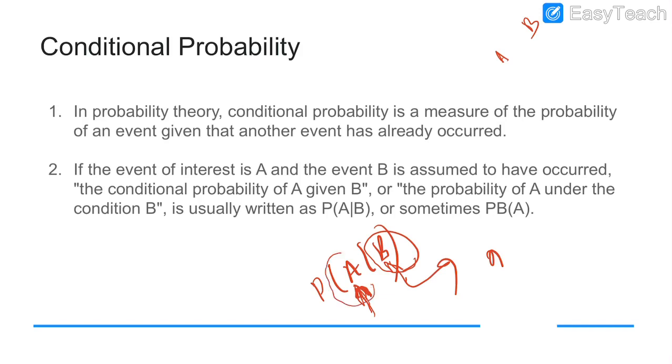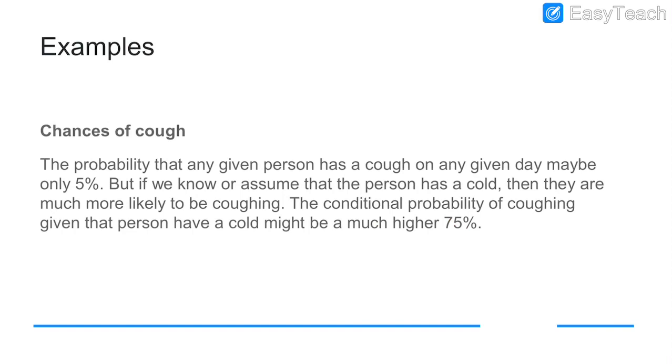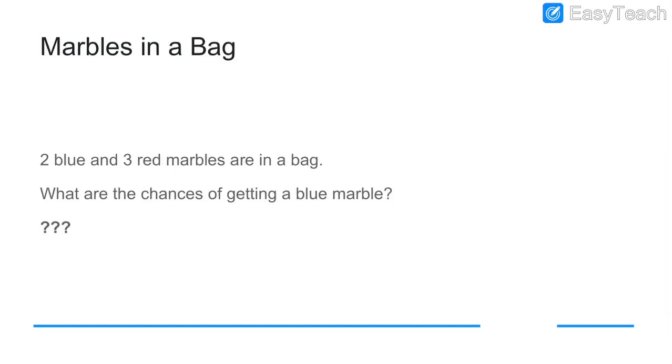Whenever we find the probability of a particular element, we consider the assumption of another element. That is the conditional probability. If you see this, the probability that a given person has a cough on any given day may be only 5%. But if you assume that the person has a cold, they are much more likely to be coughing. The conditional probability of coughing given that the person has a cold might be much higher, 75%. So the probability of coughing alone is 5%, but when we assume the person has a cold also, the probability of coughing is much more than 5%, up to 75%.